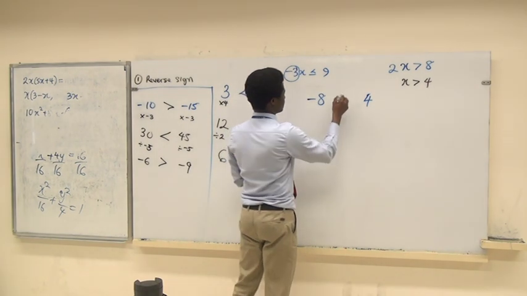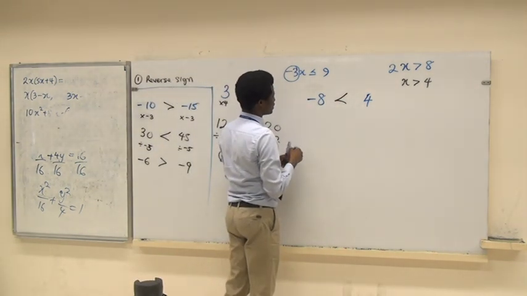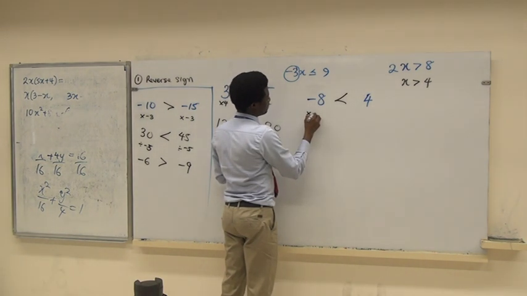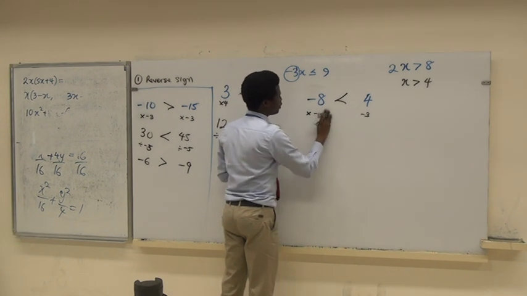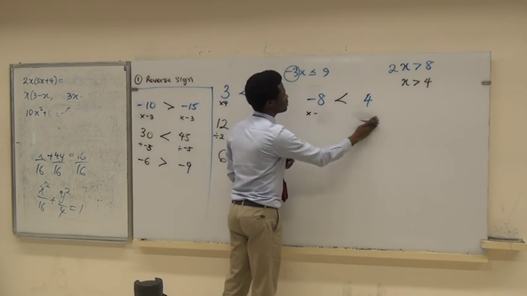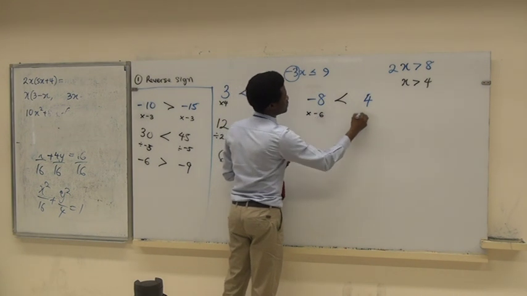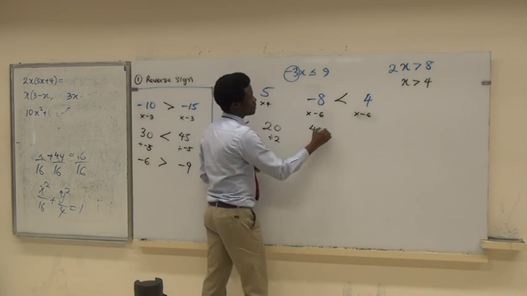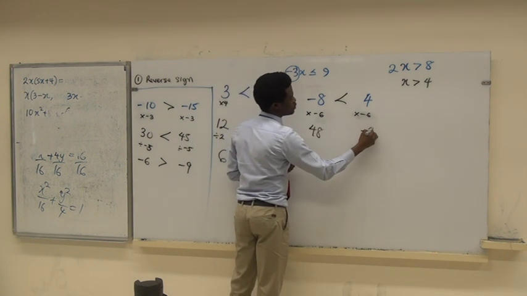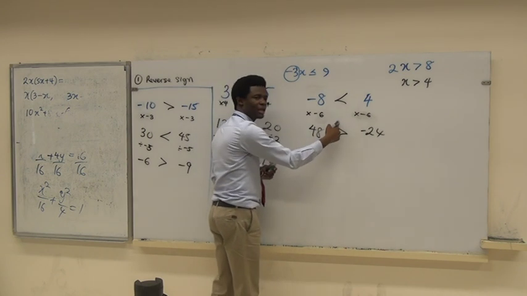Less. Okay, so this is less. We all agree, right? So let's multiply this by negative 3. Now is negative 3 there also. We don't want it to look like, oh, it only works for negative 3. No, it doesn't. So that's what happened. We have to multiply by negative 6. What do you get? 48. Plus 48. And this is 24. Minus 24. Greater or less? So it has changed again.